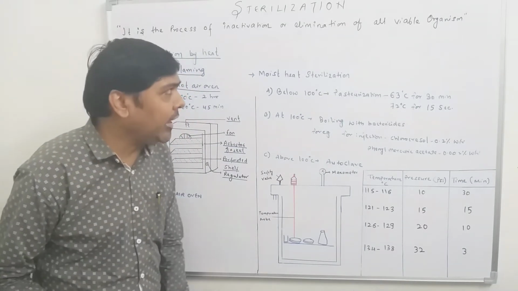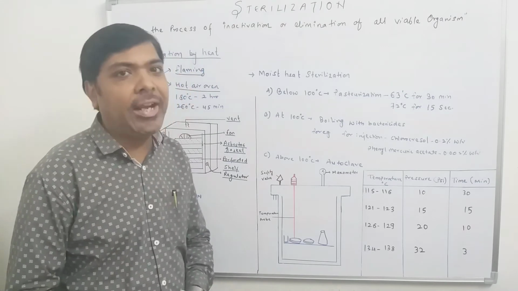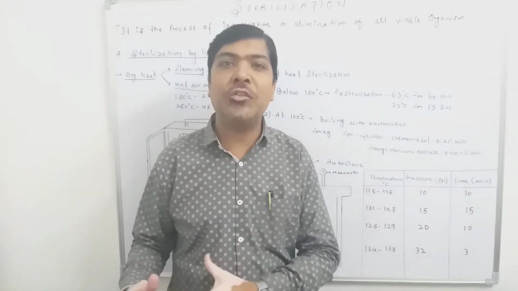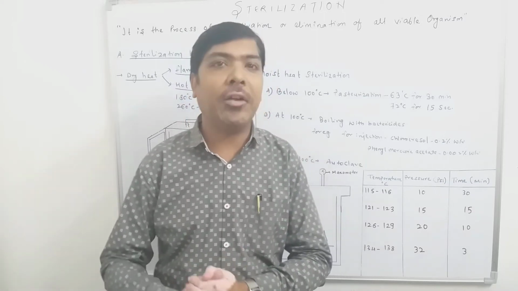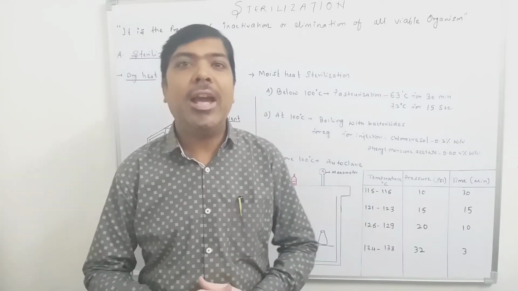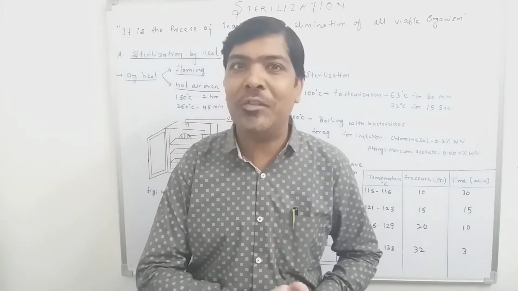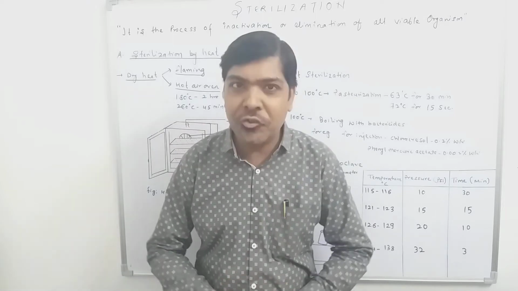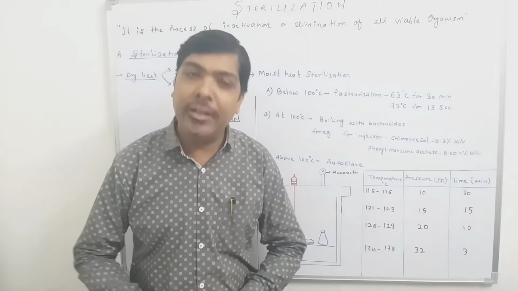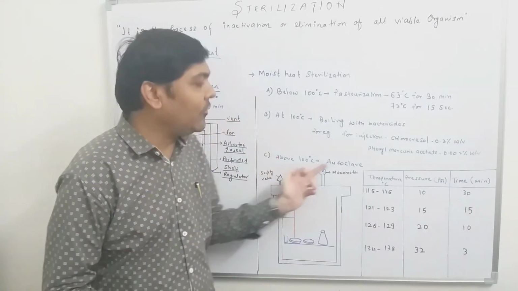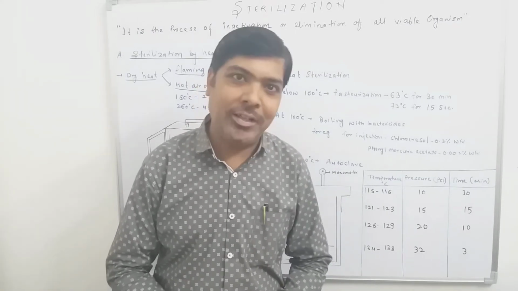But the most important moist heat sterilization process is the one above 100 degrees centigrade, by the use of a specialized instrument which is called an autoclave. Now the autoclave is a very important instrument. It is widely used and it is very easy to operate, and especially in a microbiological laboratory or pharmaceutical industry, sterilization by moist heat is very common, and in this category sterilization with the help of the autoclave is again a very common method of sterilization.